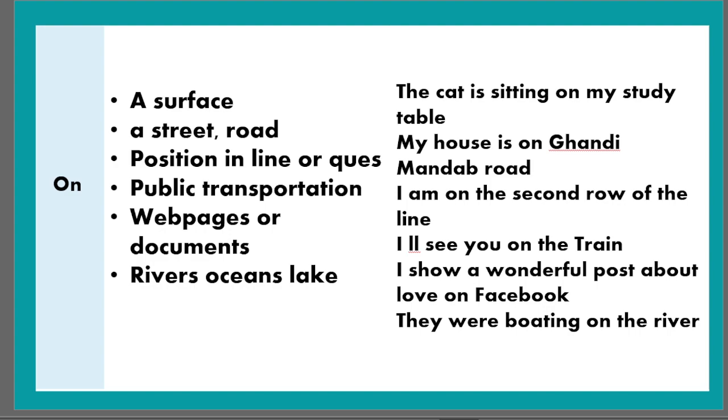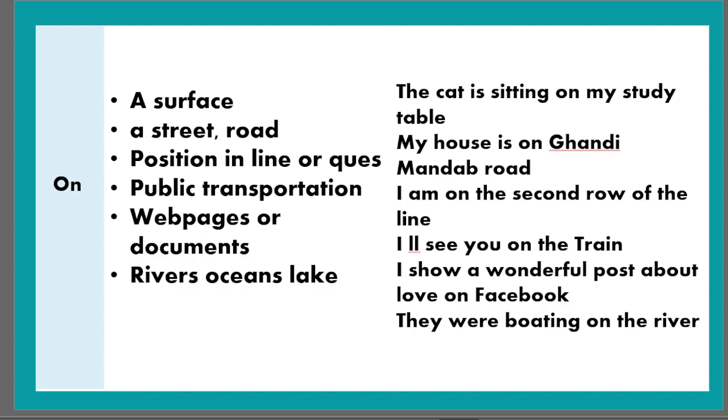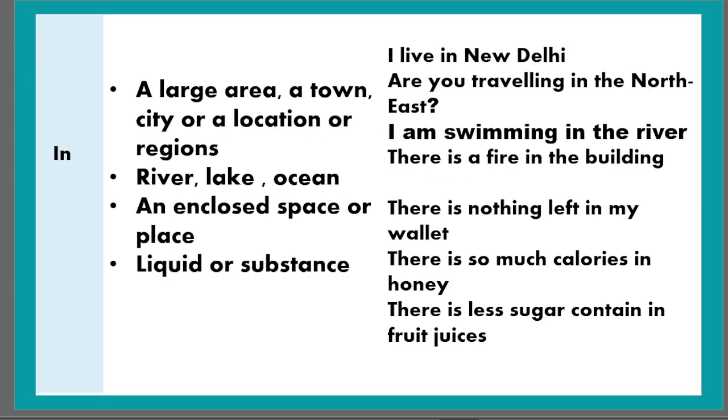And lastly, river, ocean, or lake. Here you might think we use in for a lake, ocean, or any water body, so how do we use on? Yes, we use in. But the difference is, likewise in the example, I'm swimming in the river.